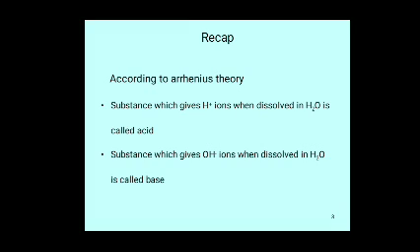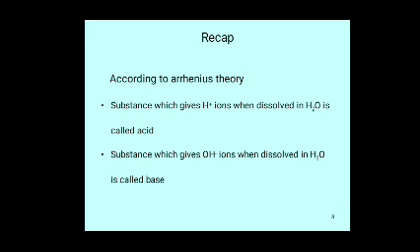What is a base according to Arrhenius? A base is a substance that ionizes in water and produces OH- ions, like NaOH, KOH, magnesium hydroxide, ammonium hydroxide, aluminum hydroxide, calcium hydroxide, zinc hydroxide.